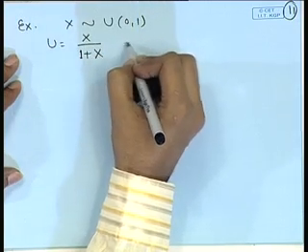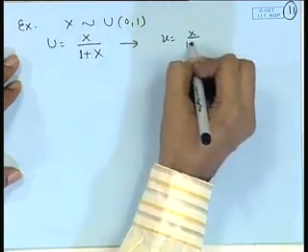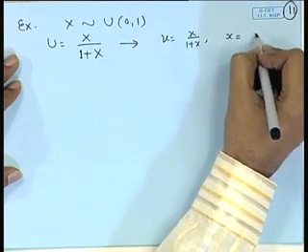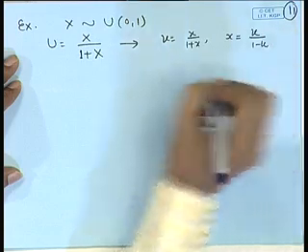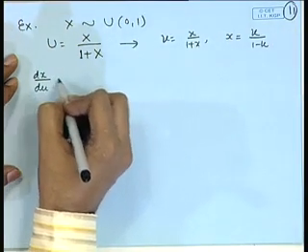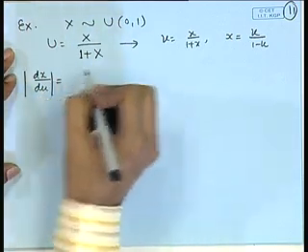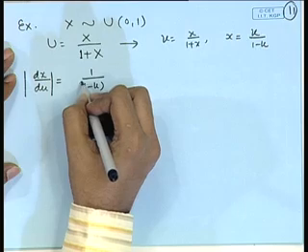In fact, if u is equal to x by 1 plus x, then the inverse function x is equal to u by 1 minus u. Let us look at the derivative dx by du, that is equal to 1 by 1 minus u whole square.